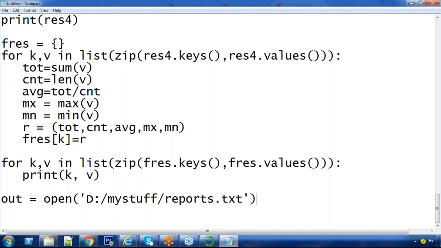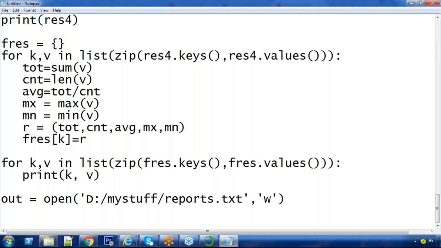The file opening mode by default is R, read only. But this time I want to write into this file. That too, this is a new file, just a W. If file existed, previous content will be overridden. If file not existed, a new file will be created. Understand this one? That is what W mode.